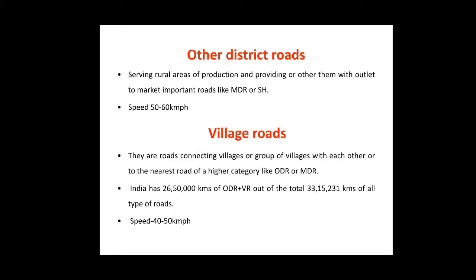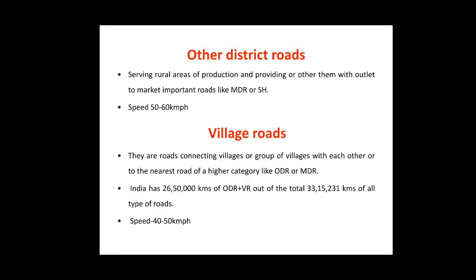The next type is the other district roads. The other district roads are the roads serving rural areas of production and providing them with outlet to market, important roads like the major district road or the state highways, with the speed limit of 50 to 60 kilometers per hour.